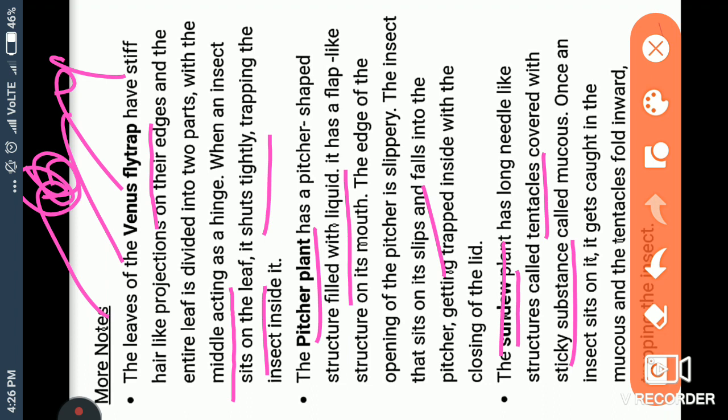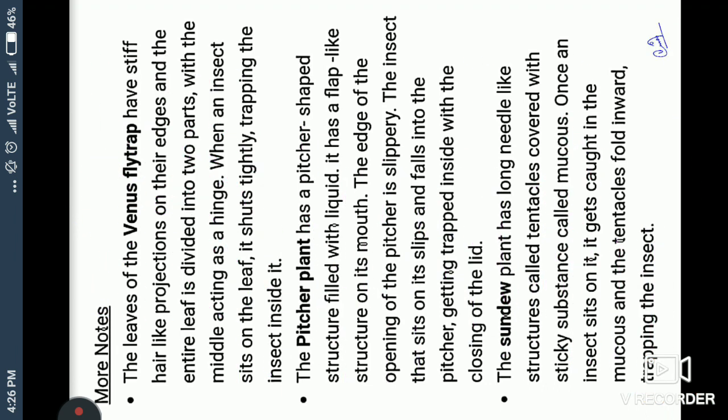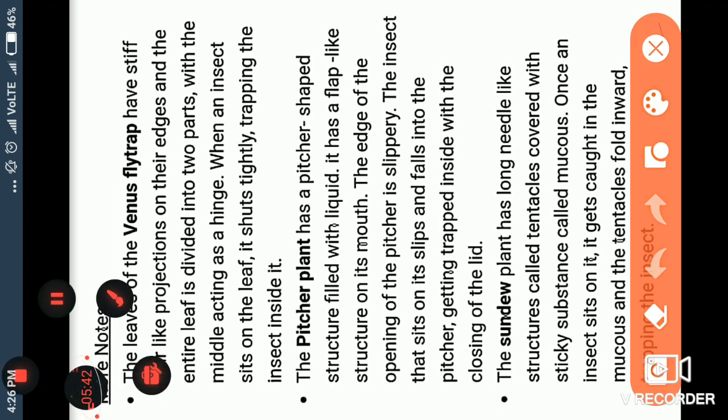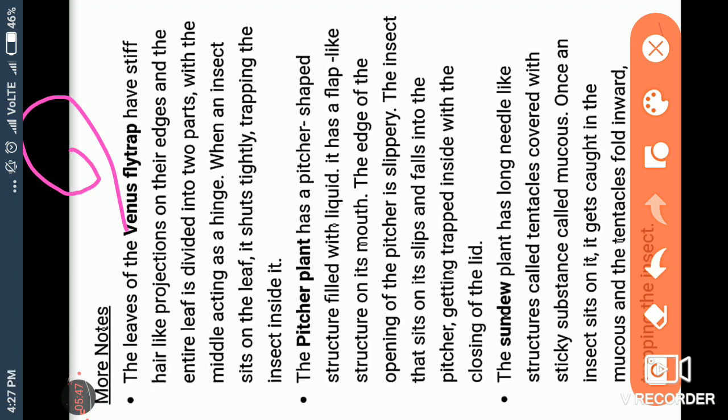When any insect sits on them, the insect will stick to it and never get separate from that sticky material. That is called mucus, the glue-like structure. Once an insect sits on it, it gets caught in the mucus and the tentacles fold inwards. Inwards means they start turning, and the insect is trapped inside.